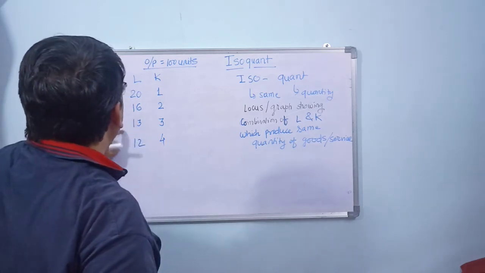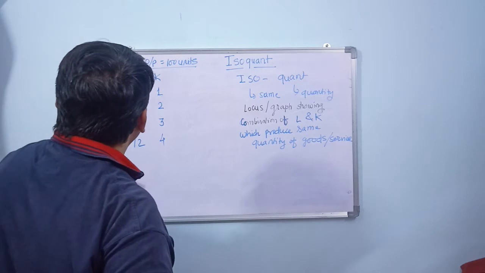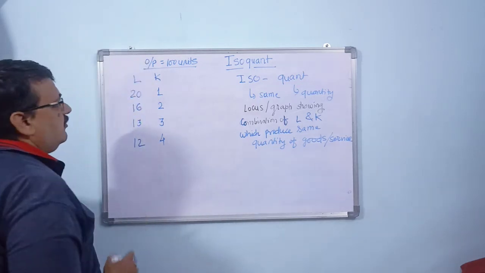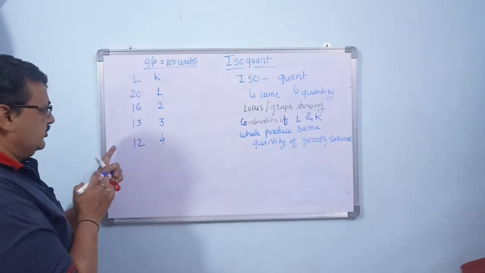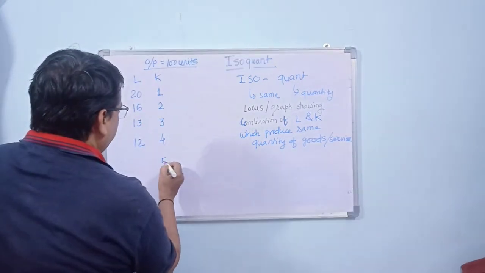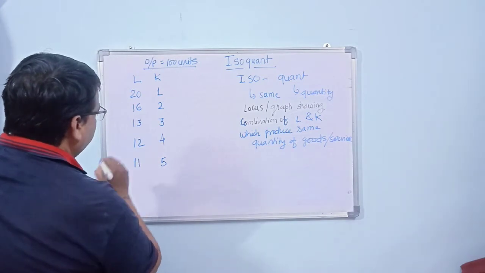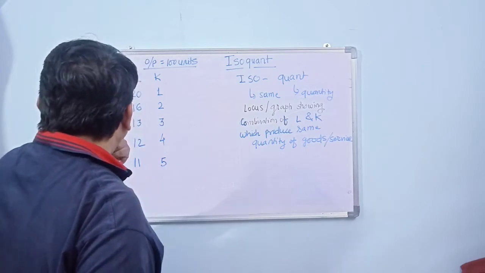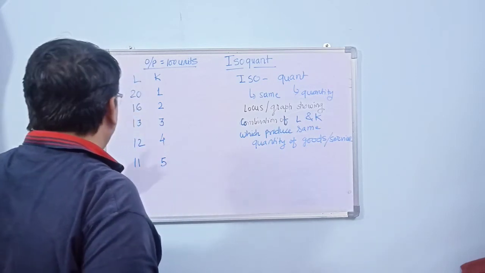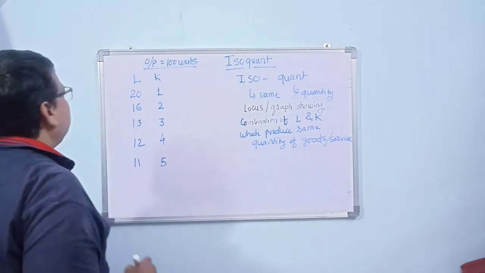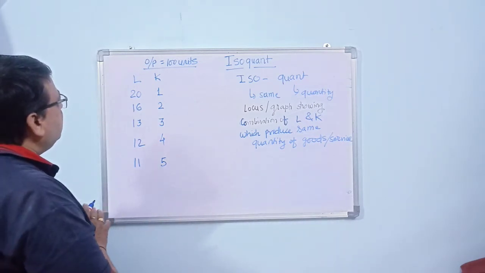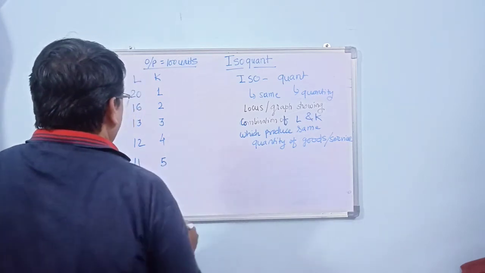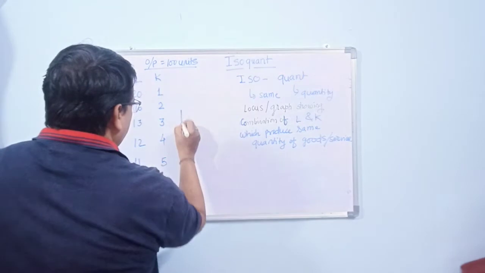like this. So what is happening? The labor is reducing and machineries are increasing. Now there is an inverse proportion in these two. You can find that there is an inverse proportion. So if you further reduce it by 5, it becomes 11. So it's like this. Now the labor is reduced and the machineries are increased, like this. Now probably more number of machines will have to replace more number of labor. Now if we plot these various combinations together,